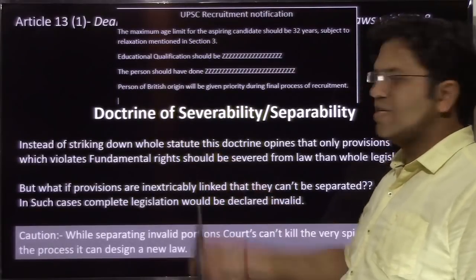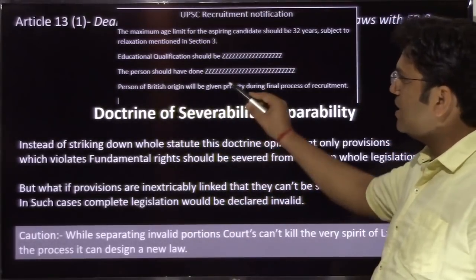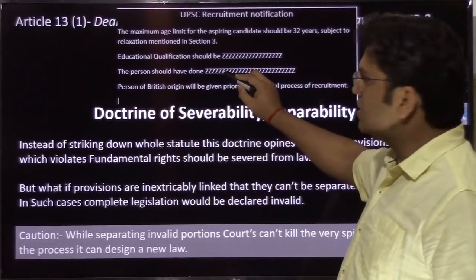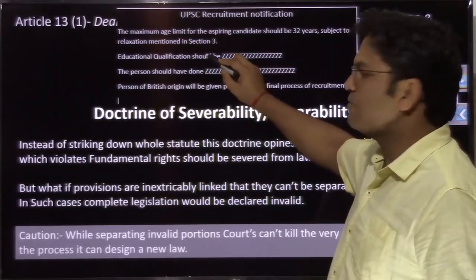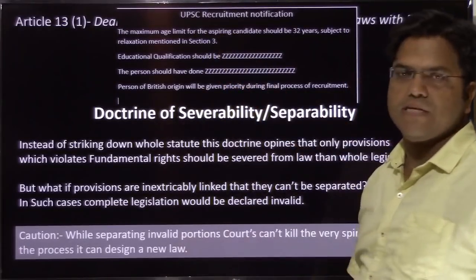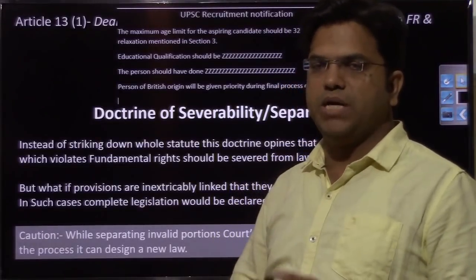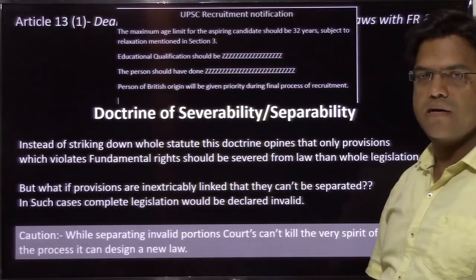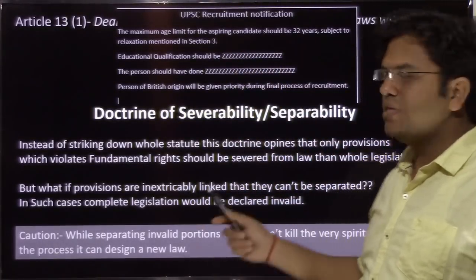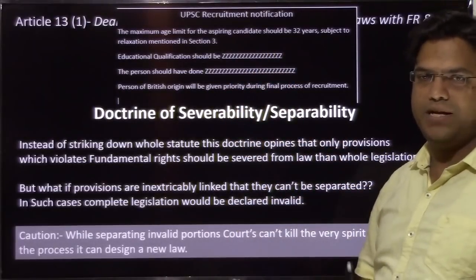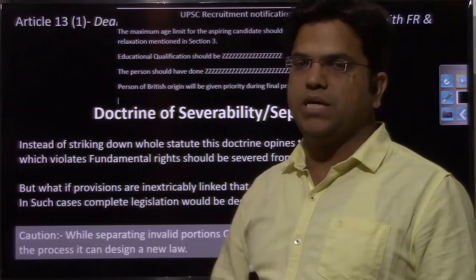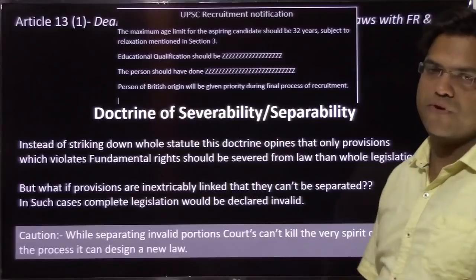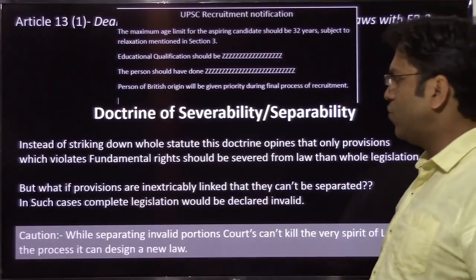One more aspect of the doctrine of severability, let us discuss this. It might be that this provision which is violative of article 16 may be mixed up with this provision which was valid, and this provision is mixed up with this, and this is mixed up with this. So various provisions are jumbled up in such a way that these cannot be separated. In that case, this doctrine allows the judiciary to scrap the whole of the law. In cases where provisions are jumbled up and separation is not possible, the judiciary can scrap the whole of the law. So, I hope you have a complete idea now, right.